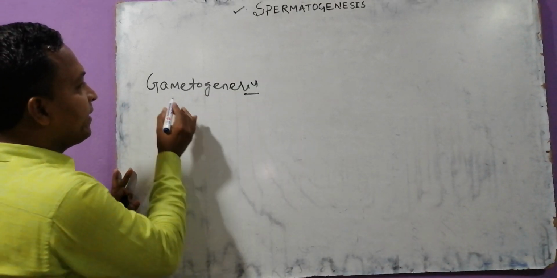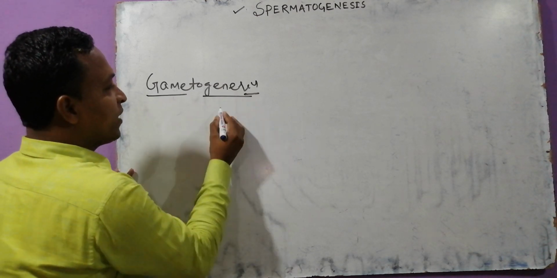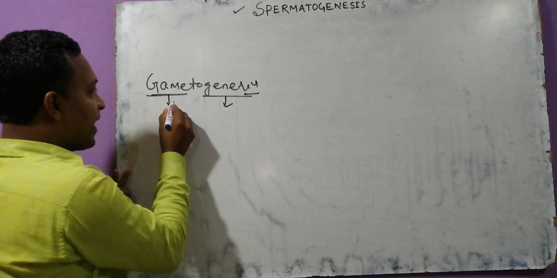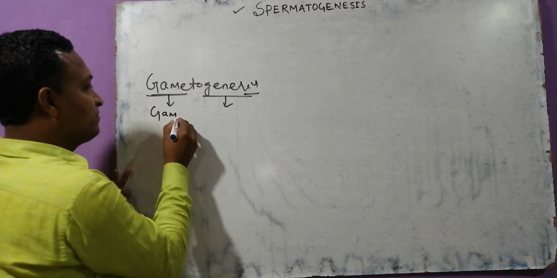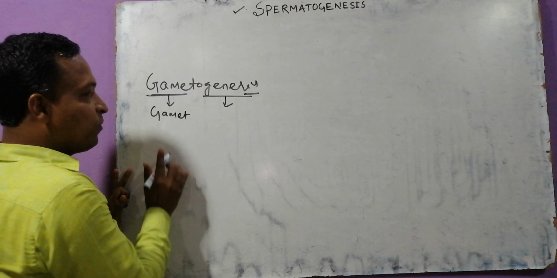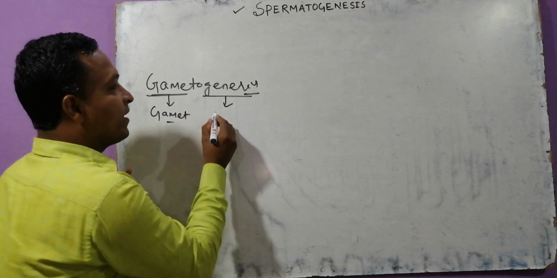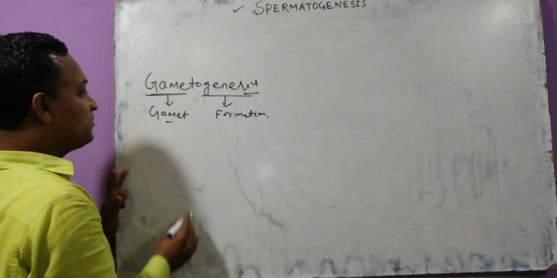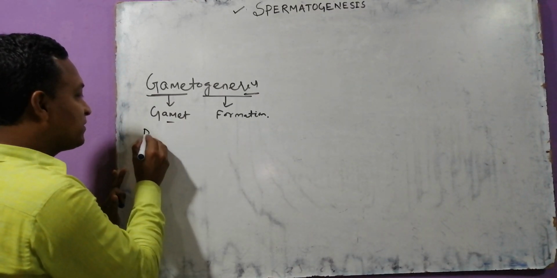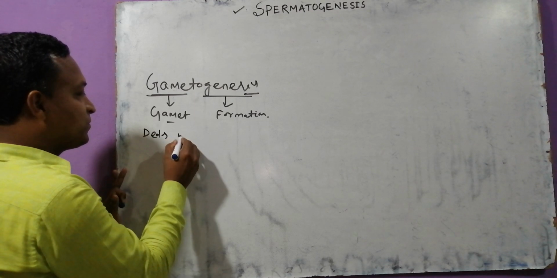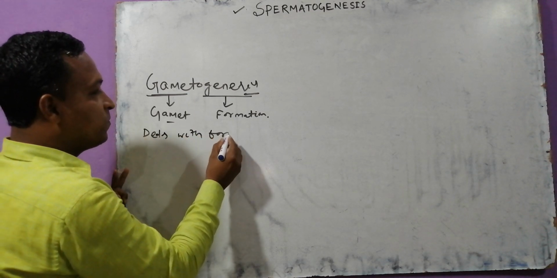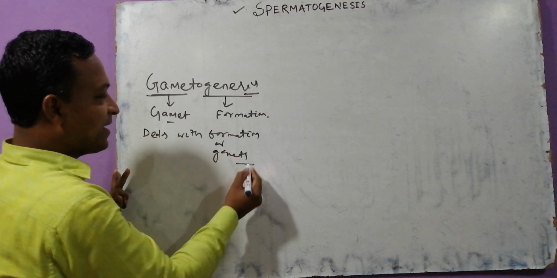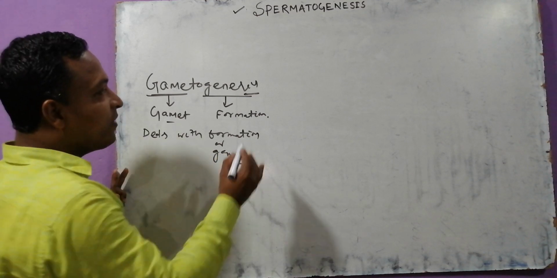Try to focus, my dear. It is basically derived from two words: genesis and gamete. You know gamete: male gamete and female gamete. Genesis means formation, so gametogenesis deals with formation of gametes.